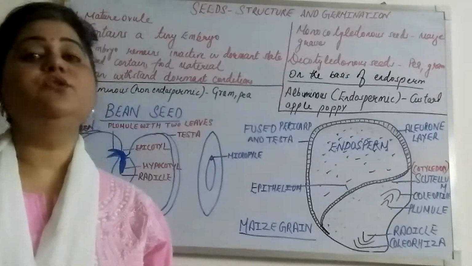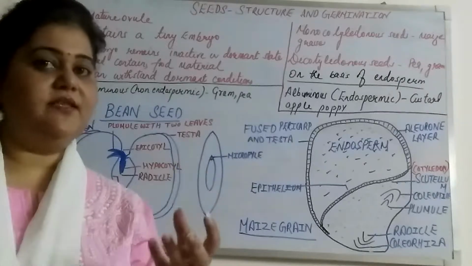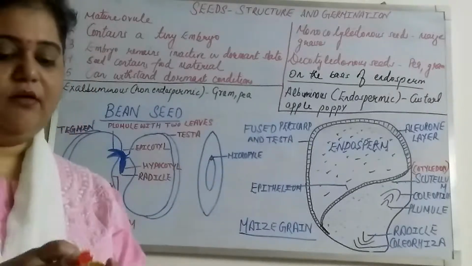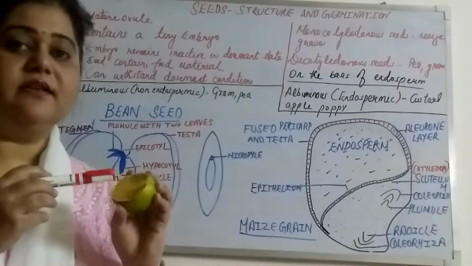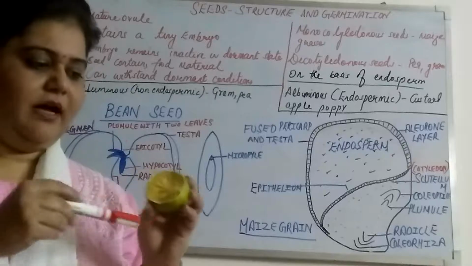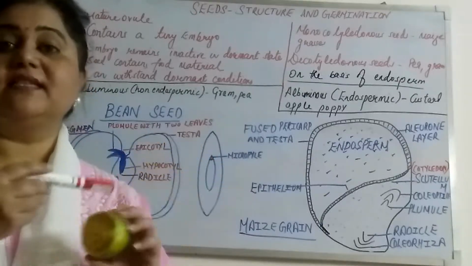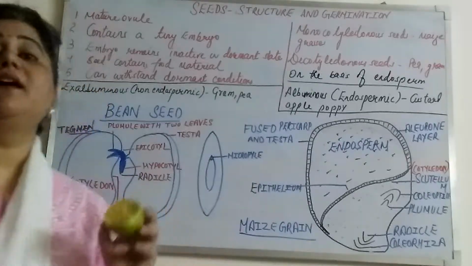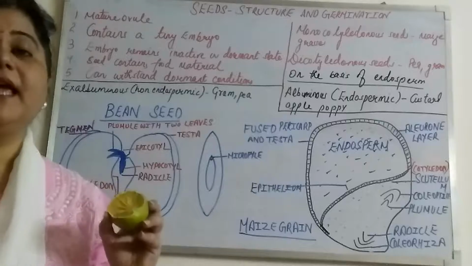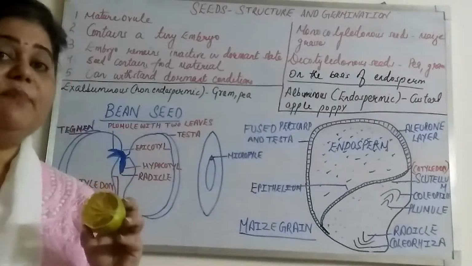As I have already told you, fruit is the ripened ovary which contains a seed, and around it, it has a fruit wall. This fruit wall is also known as pericarp.